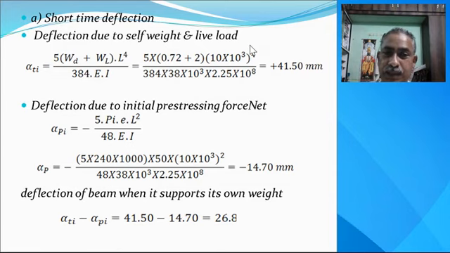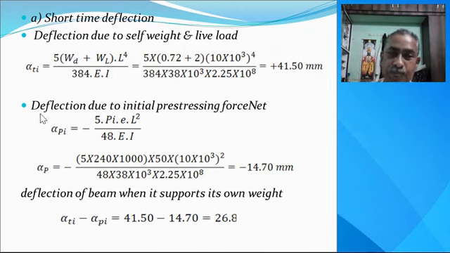Deflection due to self weight and the live load. Alpha Ti is equal to 5 times (WD plus WL), that is the total load, into L to the power 4 divided by 384 EI. So we get plus 41.50 mm. This is the deflection due to the total load, which is downward.